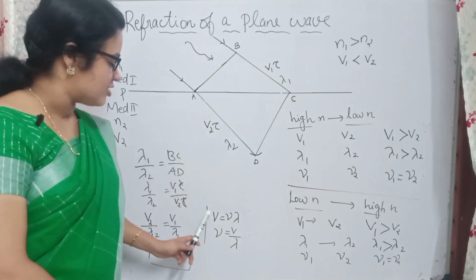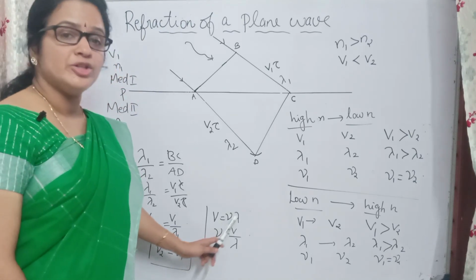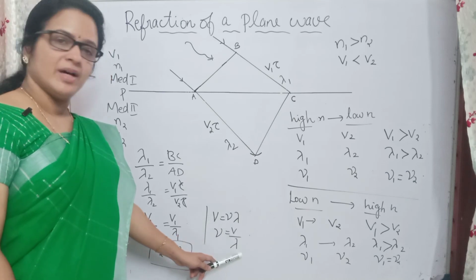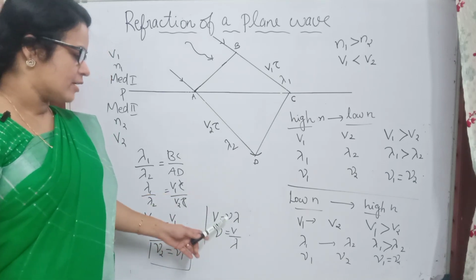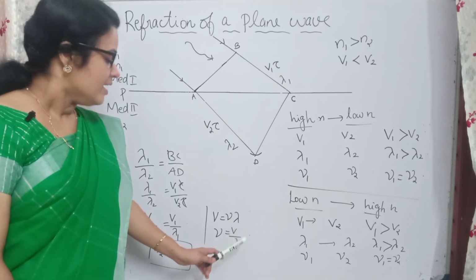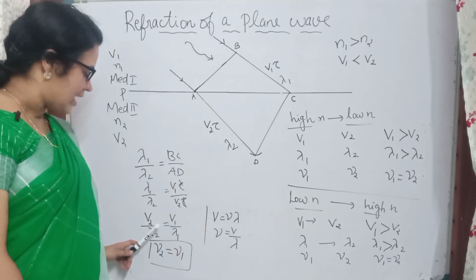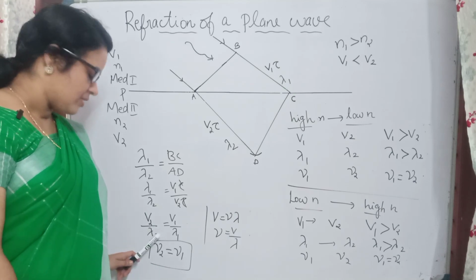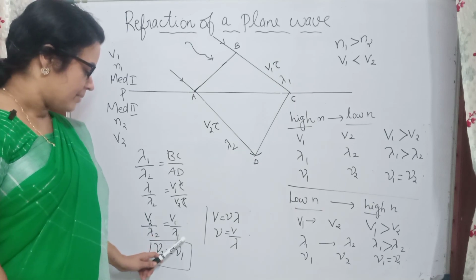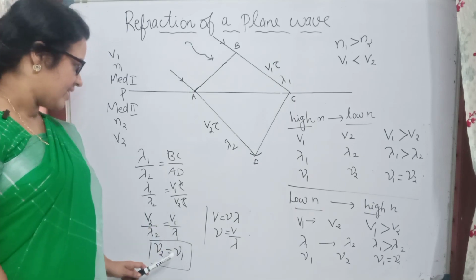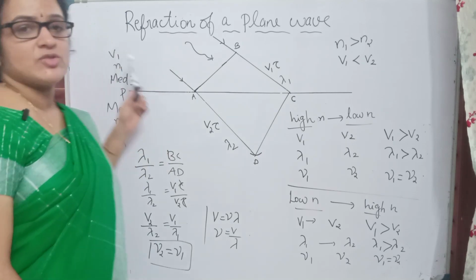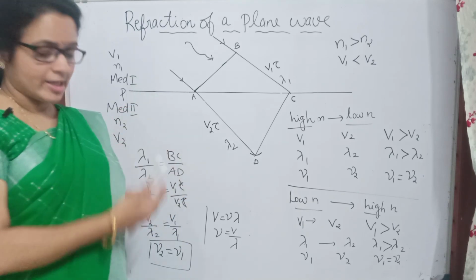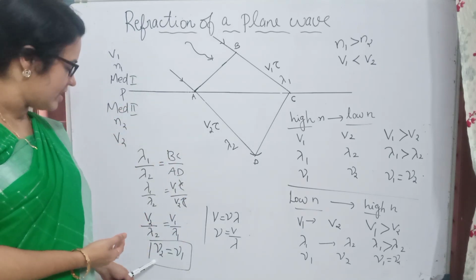Now we have already studied that v is equal to nu into lambda. From that, nu is equal to v by lambda, an equation we have already studied. So v by lambda is nu, therefore v2 by λ2 is equal to nu2, and v1 by λ1 is equal to nu1. What we can understand here is that when the light ray travels from a higher refractive index medium, or a denser medium, to a rarer medium, the frequency remains the same. Here nu1 is equal to nu2.